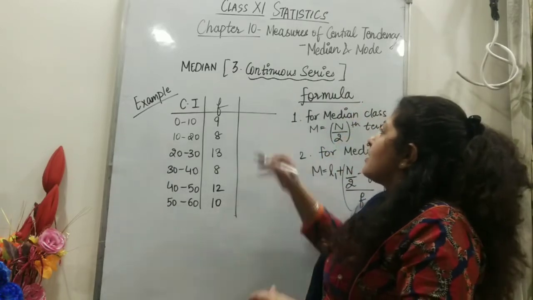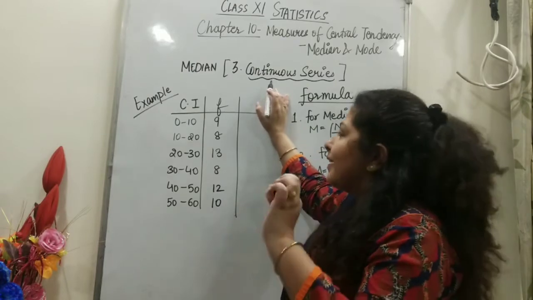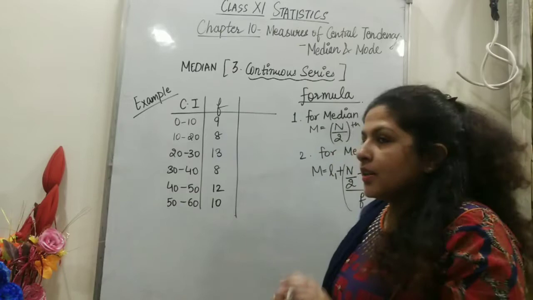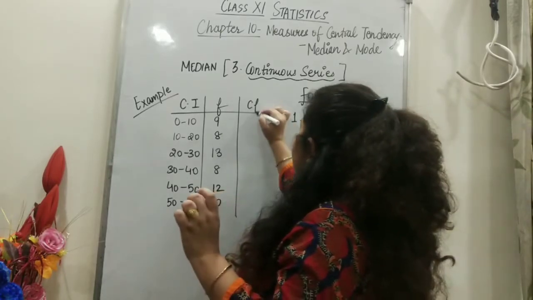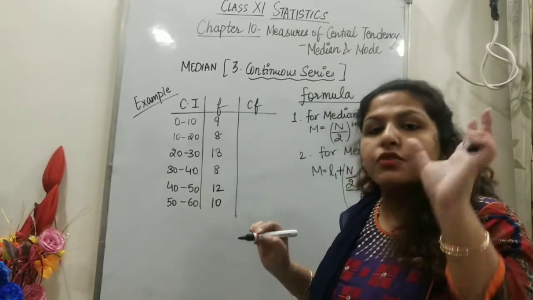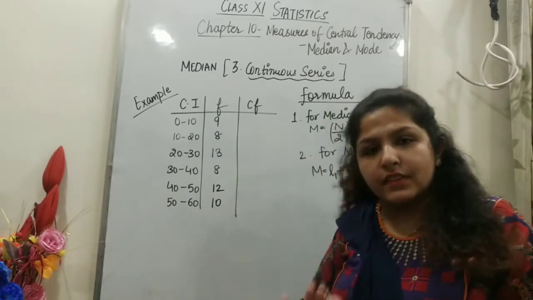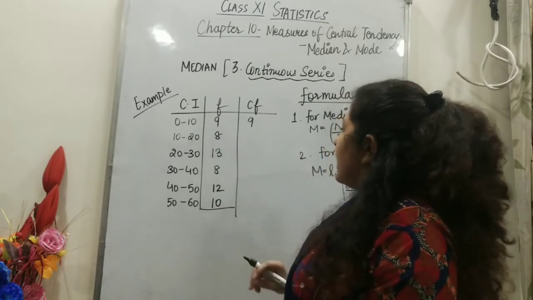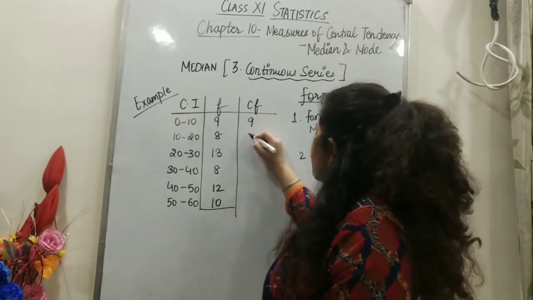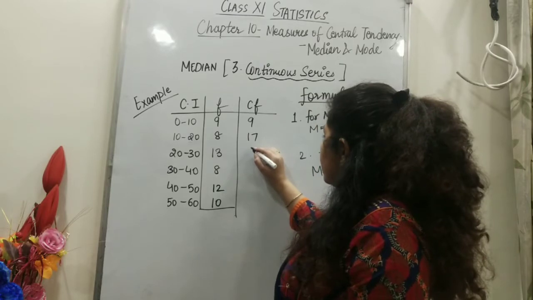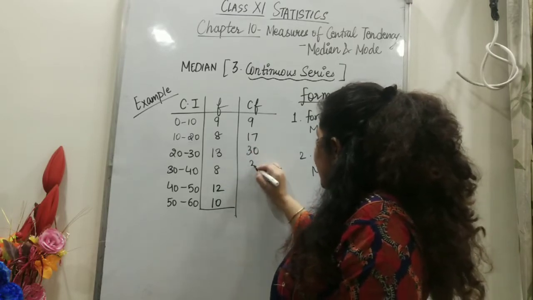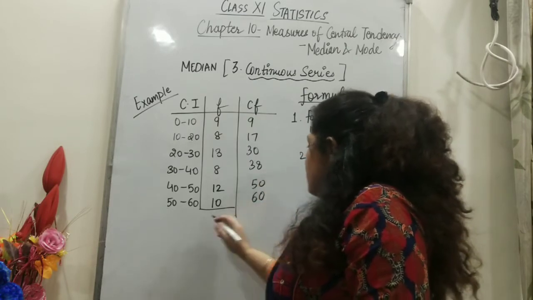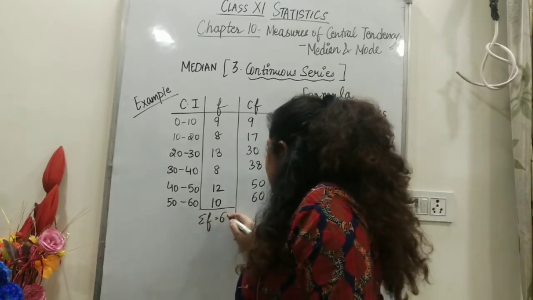So let's complete this. The third series is continuous series, and we know that continuous series means class intervals and frequencies. As we know, the very first step is to calculate CF and frequency total. So frequency total and CF, let's calculate: 9, 9 plus 8 is 17, plus 13 is 30, 38, 50 and 60. So summation F will be 60.